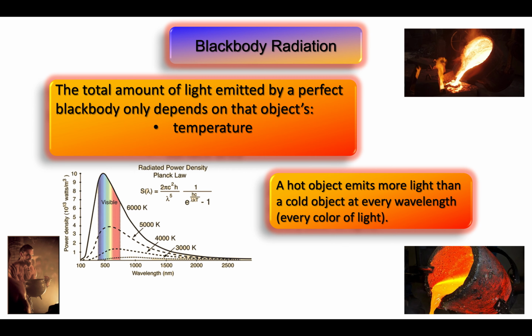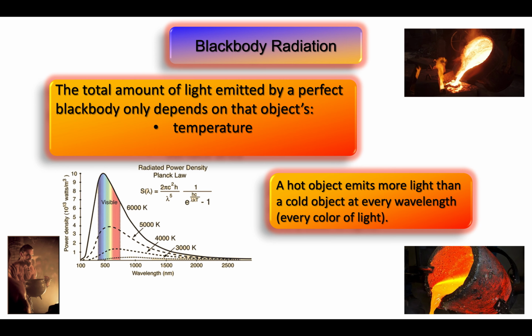due to blackbody radiation. This cauldron will probably be giving off more infrared light compared to red light, but we cannot see infrared light with our eyes. Although if we were to stand close to this cauldron, we would be able to feel the heat radiating onto our skin. So we can detect that infrared radiation somewhat. This cauldron will also be giving off yellow and green and purple light, but it's giving off more red light than any other color, so that is why we see this cauldron glowing red hot.